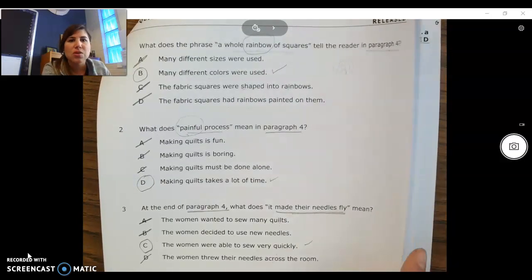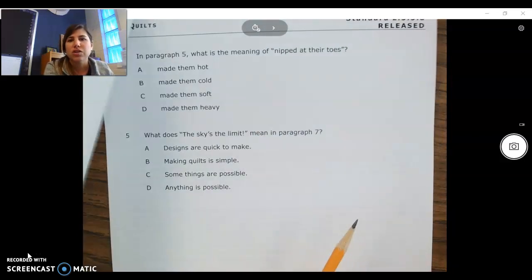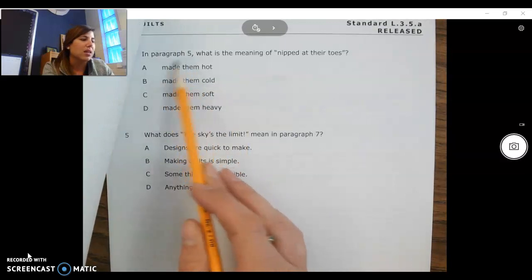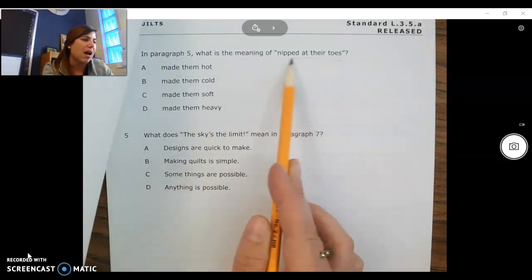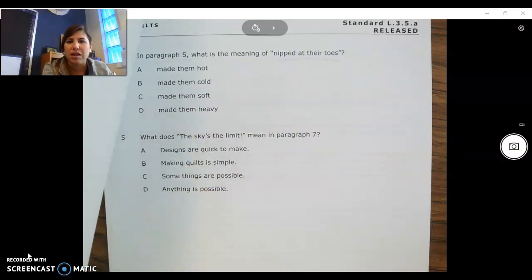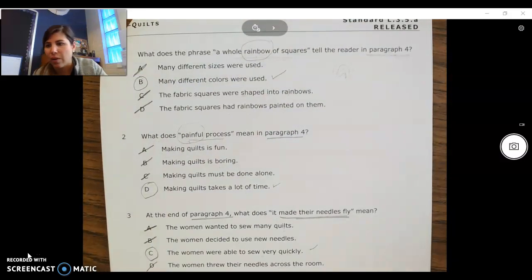So to finish up, you have 2 more questions to do here on this Nearpod, number 4 and number 5. Don't forget to find the paragraph that it says, underline the phrase, and then think about which of these makes sense based on the story. You got this. Go ahead and get started.